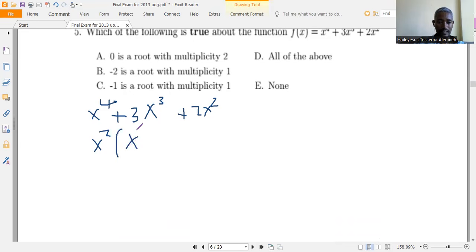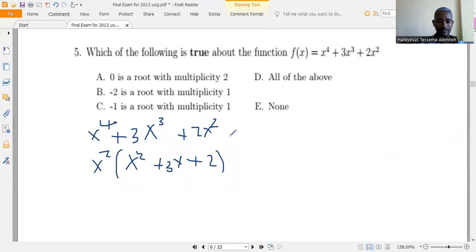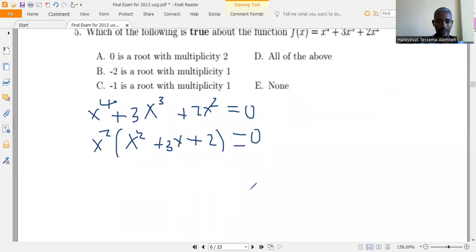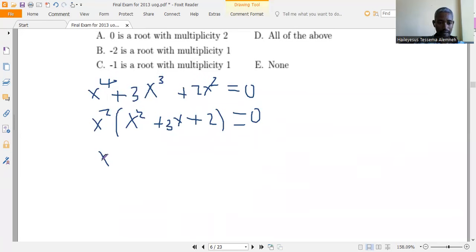It becomes x squared times x squared plus 3x plus 2. If we are going to find the zeros of this function, x squared into x squared plus 3x plus 2 is a perfect square.